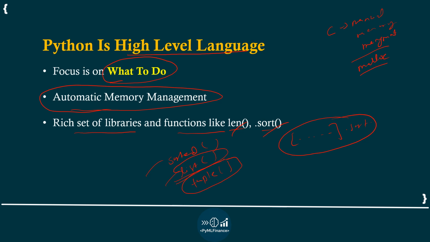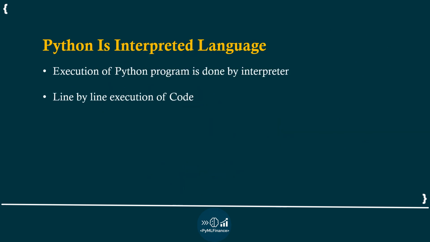So the next term is Python is an interpreted language. Python code is executed line by line by an interpreter, and hence it is called an interpreted programming language. I have already discussed compilers and interpreters in my last video, which was on basic programming concepts.